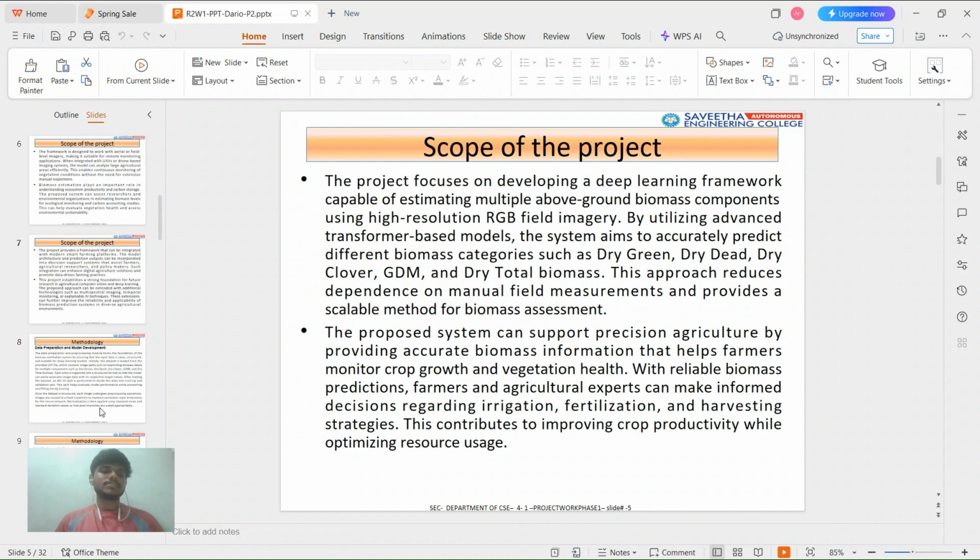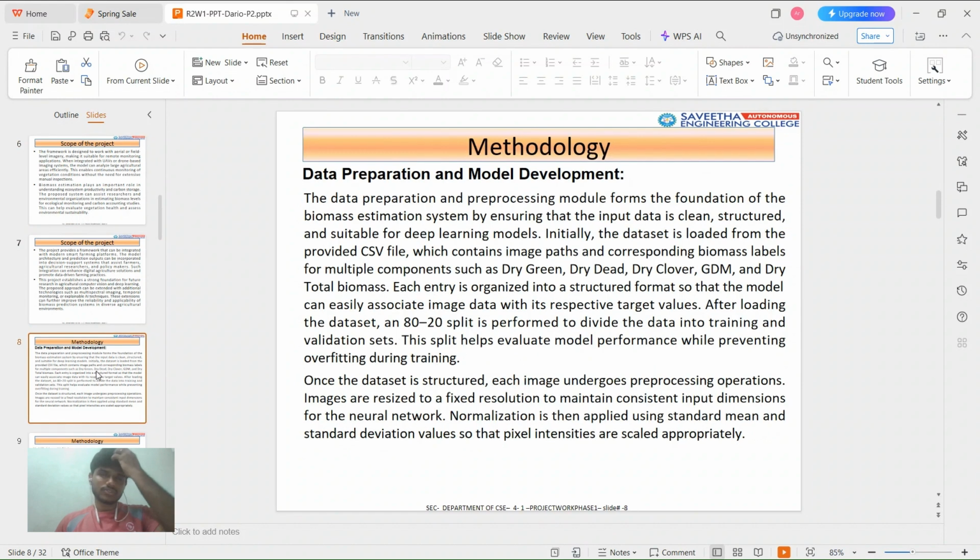Okay. Let us discuss the methodologies we used. First of all, we are going to discuss data preparation, data collection, and model development. For data collection, we are collecting data from the Kaggle data set provided by CSIRO, which is an Australian-based organization. They have provided 357 RGB images. In parallel to that, they also provided a CSV file, in which they mentioned the image path of every image. So there we have the data set.